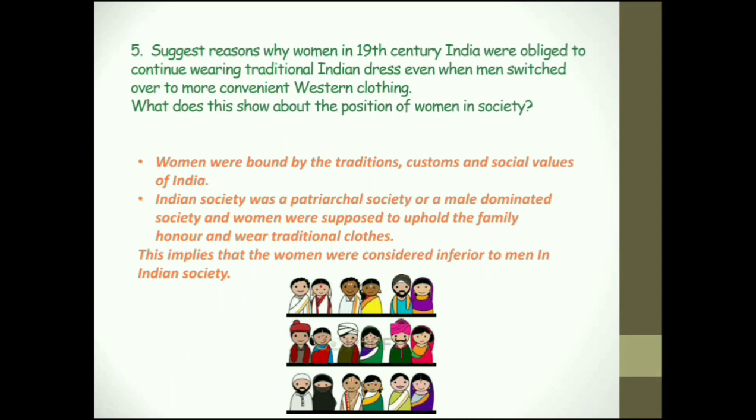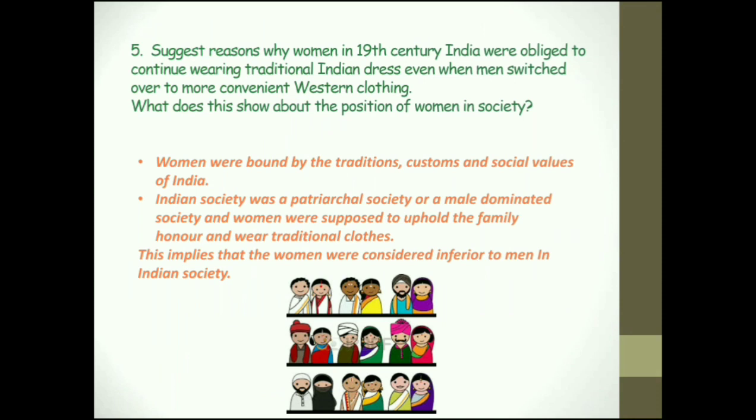So one particular thing is women were subordinate in those days in India, not only in India but all over the world. But in India, it is because the society was a patriarchal society, dominated by the male citizens, a male dominated society where women were just expected to stay at home, cook, look after the family, look after the household chores and all that. So they were expected to wear or dress in traditional attire to be examples for others.